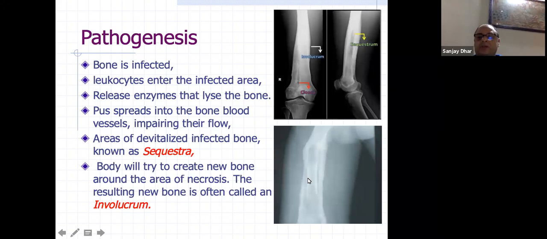In any exam, if you have a case of osteomyelitis or a specimen of osteomyelitis, they will ask you this question: what is involucrum? What is cloacae? What is sequestrum? So you should be very clear what it is. It is classic, something in osteomyelitis you will never forget. If you know these three things, you will probably know the topic.